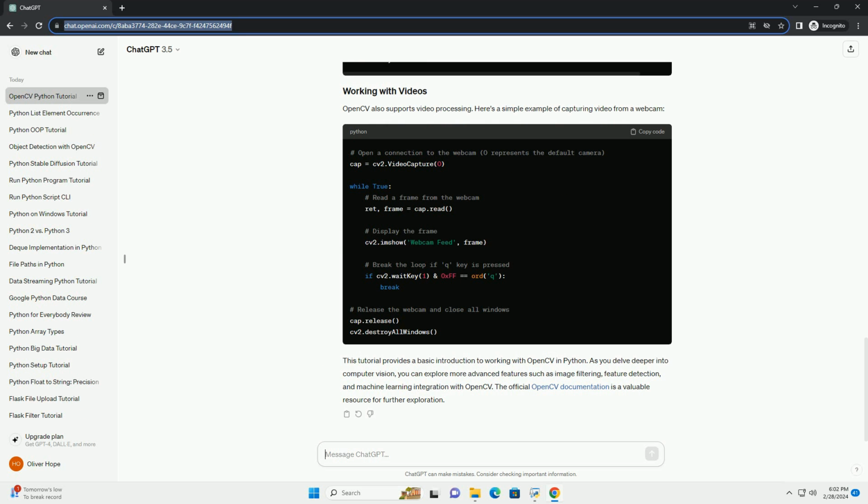OpenCV also supports video processing. Here's a simple example of capturing video from a webcam. This tutorial provides a basic introduction to working with OpenCV in Python.